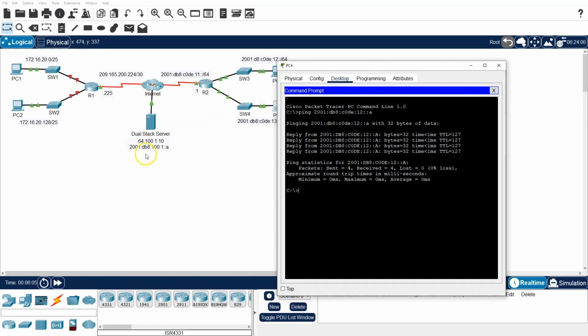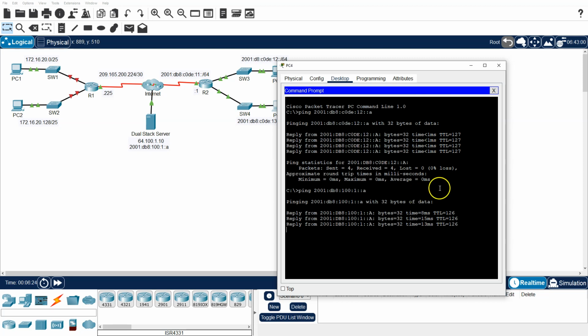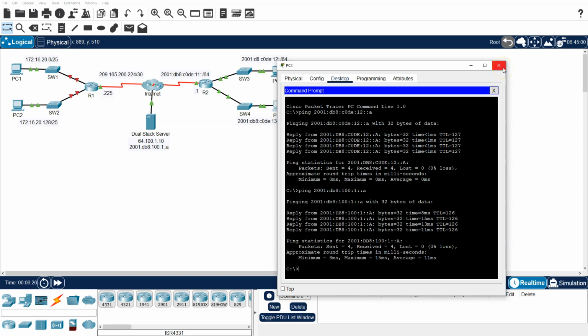Now we also want to check the dual stack server, so I'll go ahead and do a ping. And this is on 2001:DB8::100:1A, and we get that as well. Alright, that ends this lab.